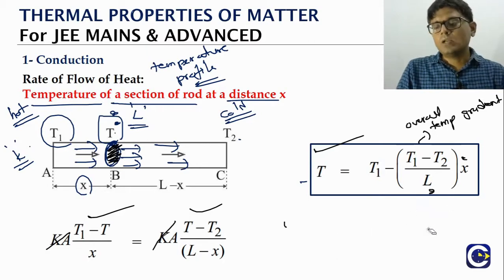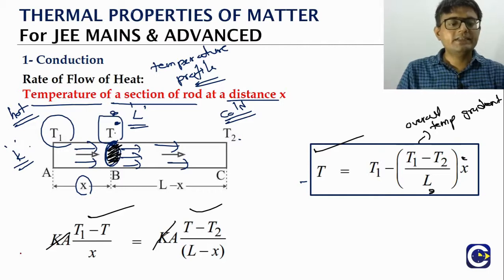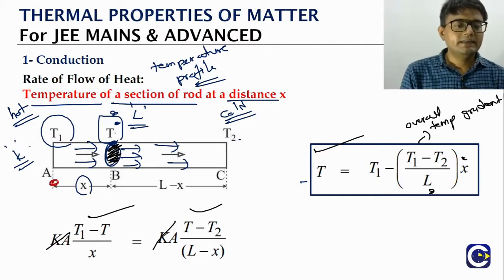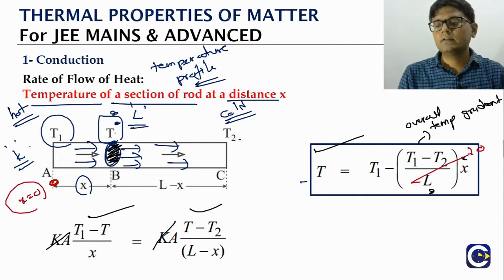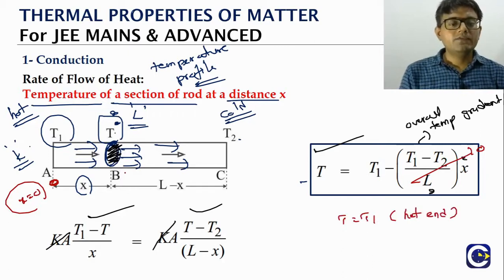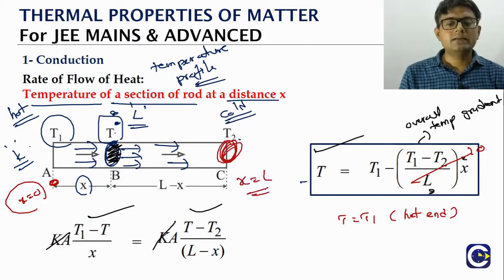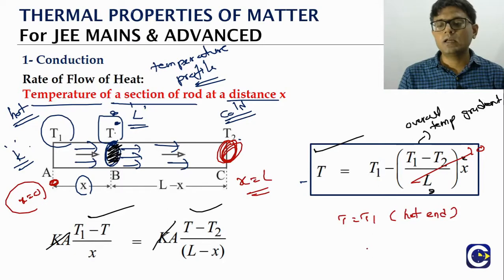Now in this formula, we can observe a couple of things. If the section that we are marking is the hot end itself, X will be 0. So put X equal to 0 here. The temperature is T1, that is the hot end. If we want to mark the cold end, our X has to be L. So put X equal to L in this formula.